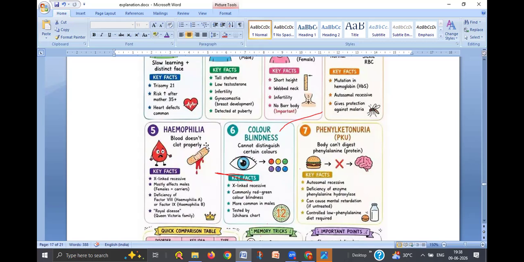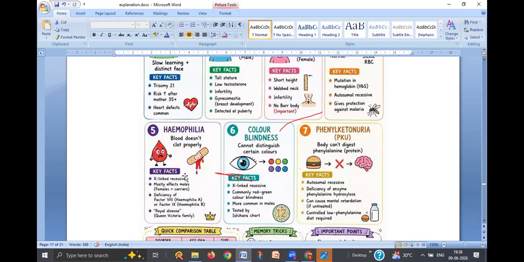If there is an injury to a person, there is continuous bleeding because blood cannot clot properly due to this disease. It is an X-linked disease and it is mostly seen in males only, because the mutation happens in the X chromosome only. It is recessive.